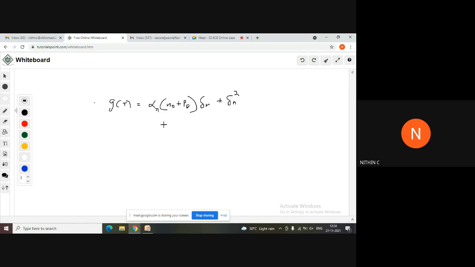Anyways, this was the expression that we wrote in the last session. G of t plus g of p was there, but that g of p gets cancelled with the alpha r n0 term, and the final expression was like this. Am I right? This was the final expression that you have written.